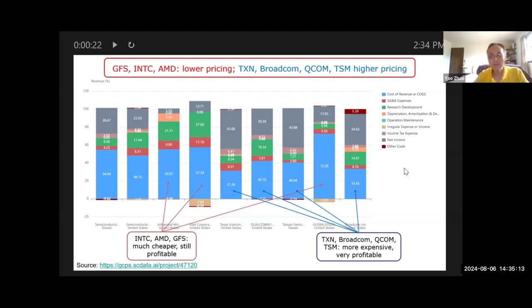All right. So now you know in terms of pricing where to look. Now among these more expensive and more profitable companies, you can look at their net margin, and also look at their cost of goods sold. You'll find out TSM actually was offering the lowest price, better than Texas Instruments, better than Broadcom. Lower price, but was making the highest net margin. And TSM was able to do so. Look at the bar by TSM.